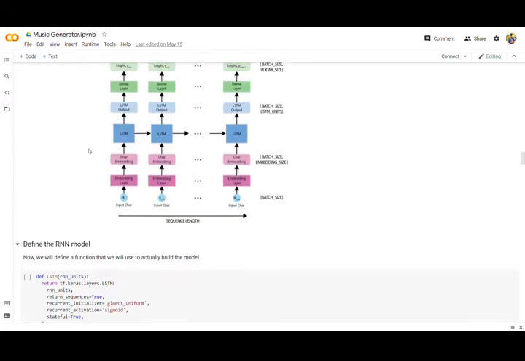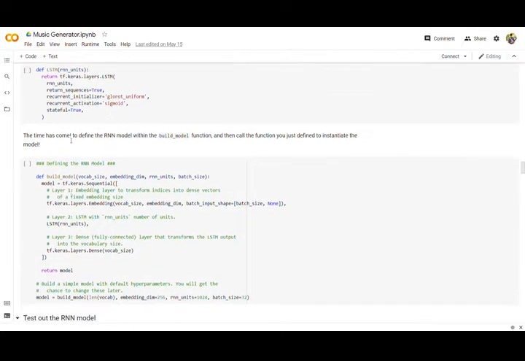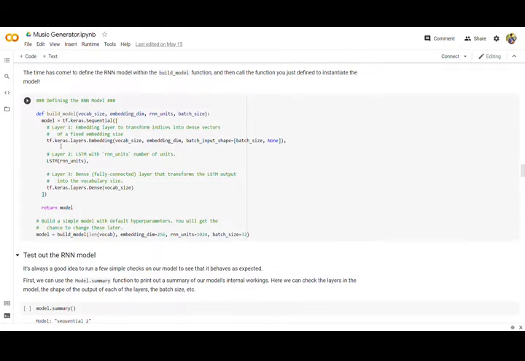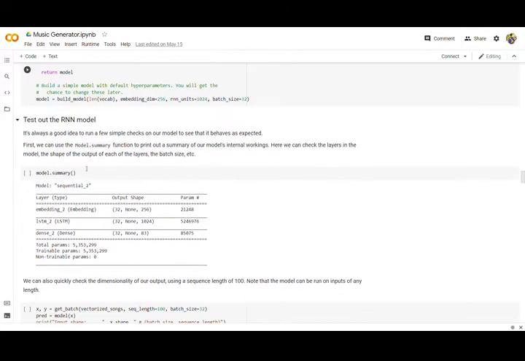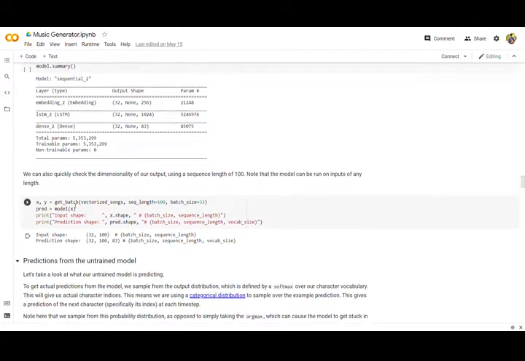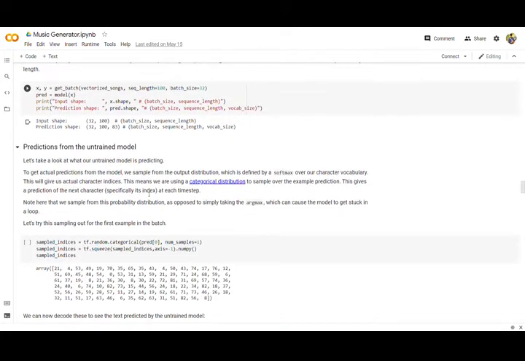Now we'll define the model. This is the architecture of our model. Define LSTM will return the RNN units, return sequences, and initializer, and the activation function which we are using is sigmoid. This is the initialization of the RNN model. Now we'll define the model, tf.keras.Sequential, then call the function, return the model, and perform the model summary. As we can see, this is the model summary: layer type, outputs, parameters, LSTM, how many parameters are there in a dense layer, total parameters, trainable and non-trainable parameters.